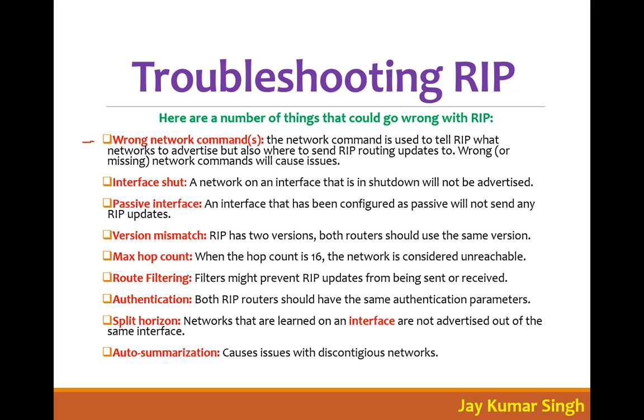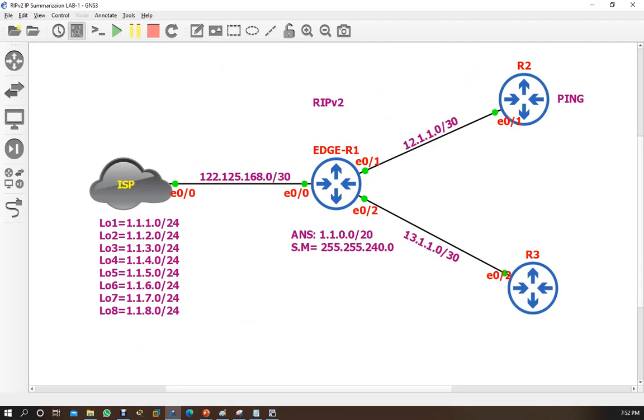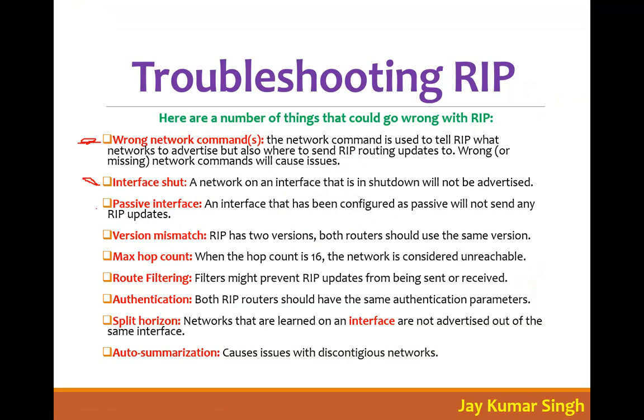What should I do? Always keep in mind not to configure the network with the wrong command. The interface might be shut, so find out if the interface has some problem. You have seen in my lab also, when I was configuring, we had an interface that was down, remember? So I came and enabled the interface. Second, maybe your interface is a passive interface, maybe there is a version mismatch, maybe the maximum hop count has caused an issue in your network.